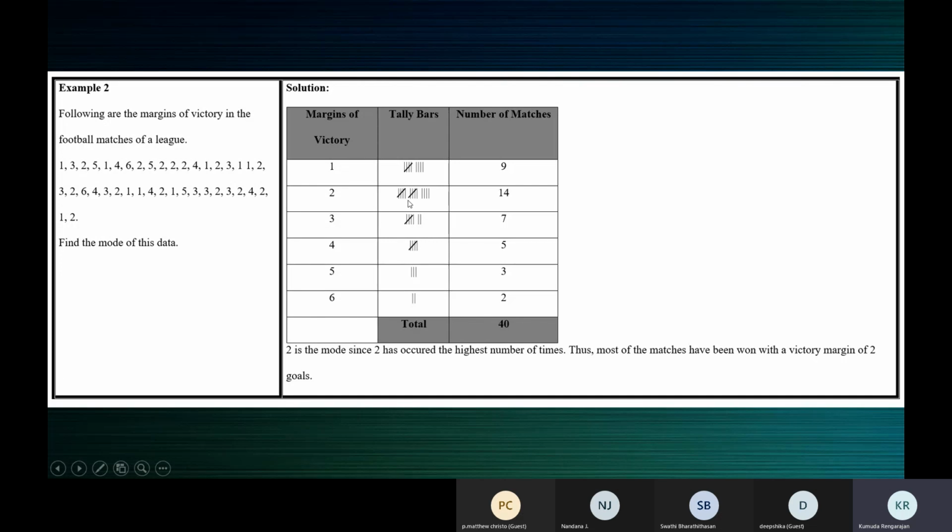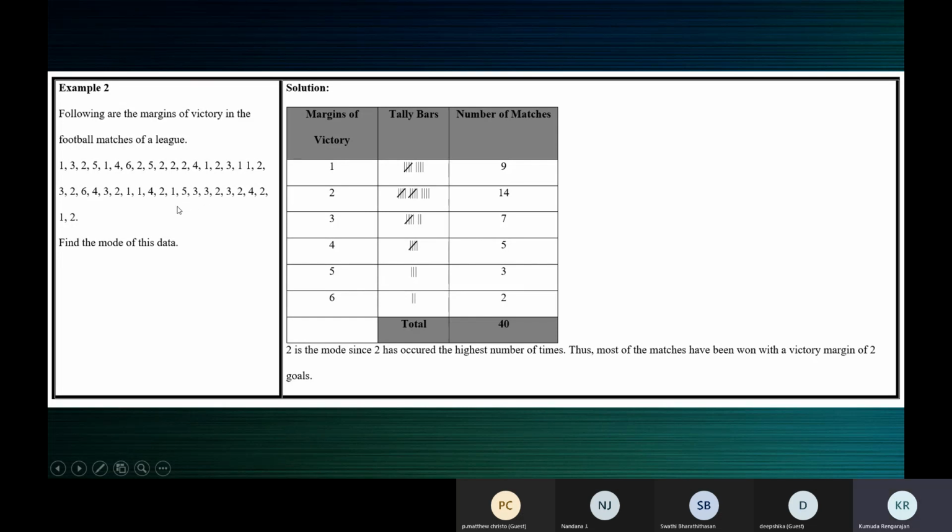Then the next one is 2, so one tally mark against 2. Then the next one is 5, so one tally mark against 5. The next one is 1, so go back to 1 and put a tally mark like that. That's how we use a tally mark. We read every observation, and against that observation, we put a tally mark. We take up one observation after the other. So like 6, we put a tally mark against 6. Then we go back to 2, a tally mark against 2. Like that we do.